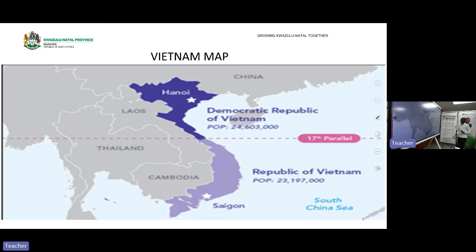Okay, this is a map of Vietnam when it was divided. They divided into two. Kwathiwa ngenhla is North Vietnam, in a population eningi abantu, about 24,603,000, and then ngala ngezansi is South Vietnamese. And Hanoi was the capital city of the North Vietnam, and Saigon was the capital city of the South Vietnamese.